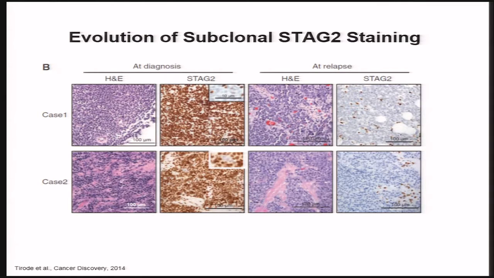I think these are some very nice examples in the next two slides. This shows from the St. Jude work, cases of patients at diagnosis versus relapse. And when you look closely by immunohistochemistry, you can see some variability in STAG2 staining at time 1. And then at relapse, there's marked enrichment for loss of STAG2. I think, again, suggesting that this is likely going to hold up as a poor prognostic marker.